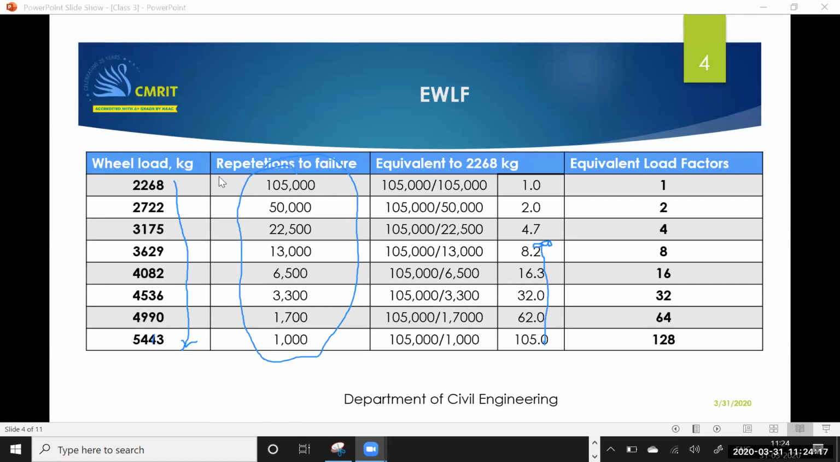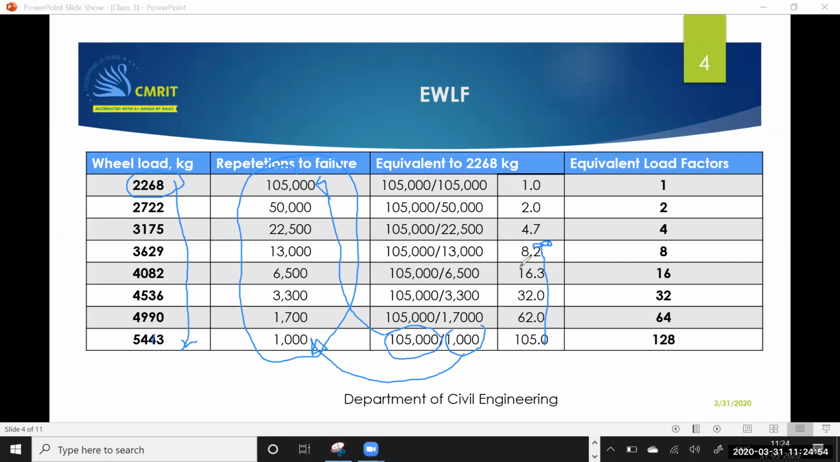Here you can see 2268, for that 105,000 divided by 105,000, it is 1. Like that, for example, 5443, what did we do? We try to put 105,000. This is common because I'm converting everything in terms of 2268. Every load I'm converting in terms of 2268. That is why I'm taking 105,000 here and dividing by 1,000. Where is this 1,000 coming from? This is the 1,000 failure repetitions. And this is this one. Is it clear?